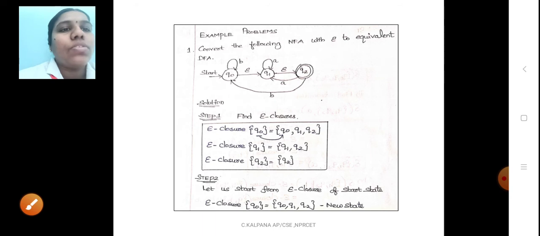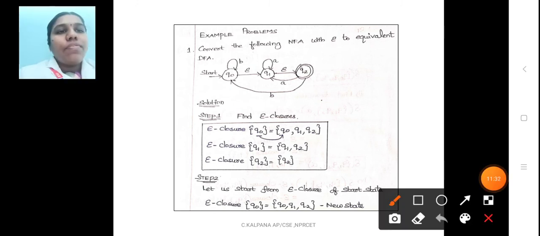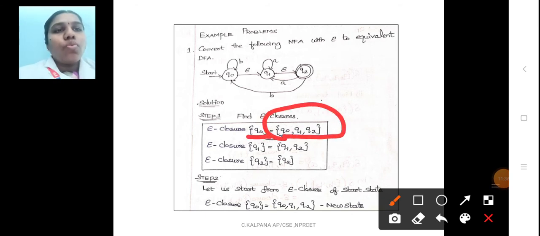So this is the epsilon closure concept. For epsilon closure you have to mention Q0, Q1, Q2. In the question, you have to represent the first state on the right-hand side, and then you find out the epsilon transition. In step 2, we have to find out the epsilon closure of the new state. That is, here Q0 epsilon closure is Q0, Q1, Q2.